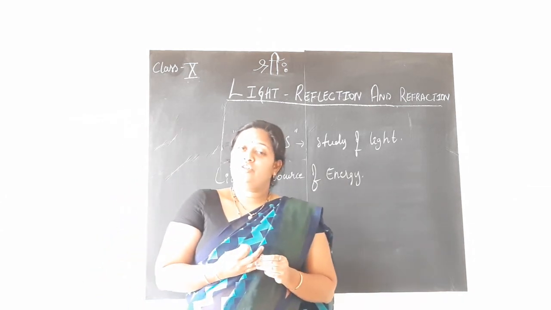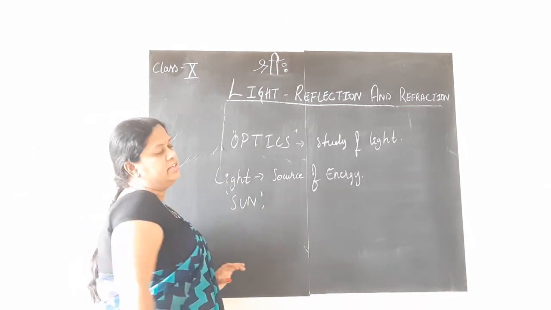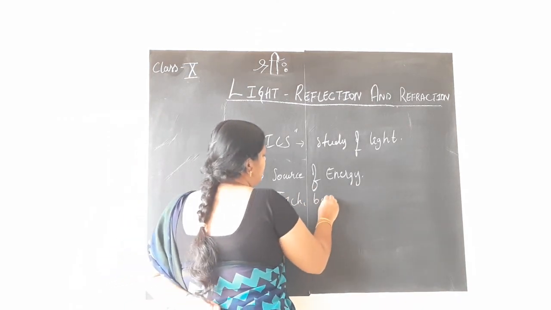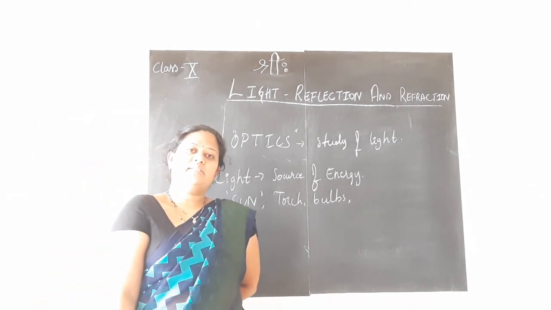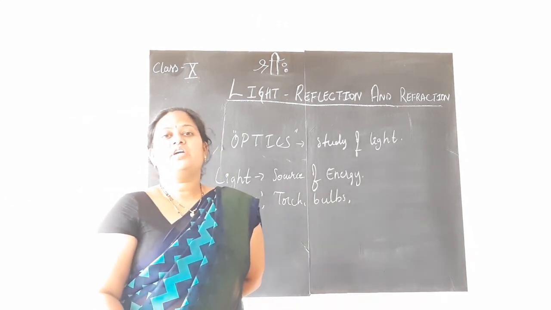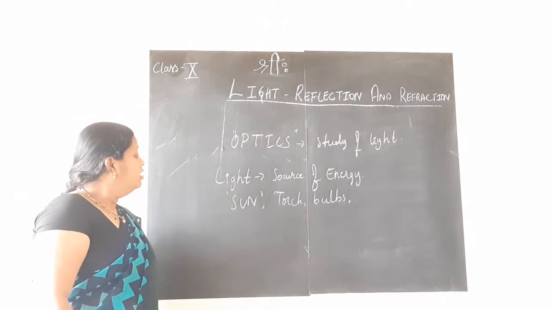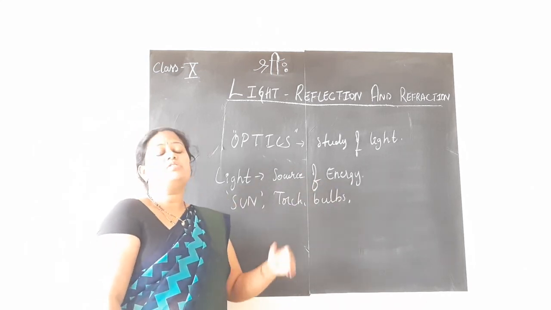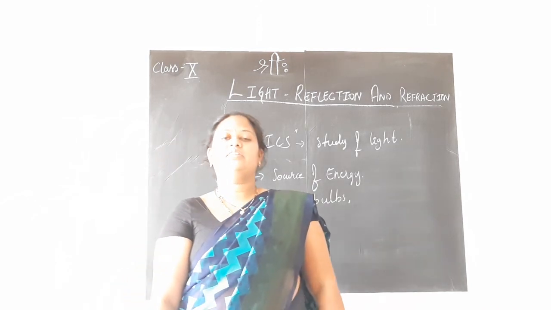And the main source of light, you all know, is the sun. Sun is the main source of light, we say. Apart from the sun, you have torches, bulbs, or various other sources of light. You can list as many as you want. So in this chapter, children, mainly we shall be studying the properties of light. With the knowledge about light as a source of energy and about the various sources of light, we shall study very interesting properties of light in this chapter.